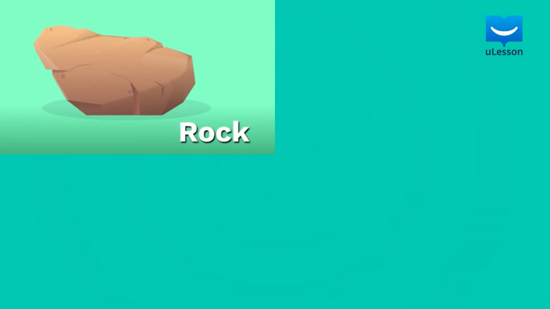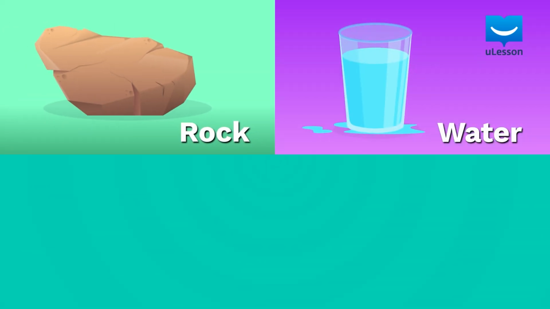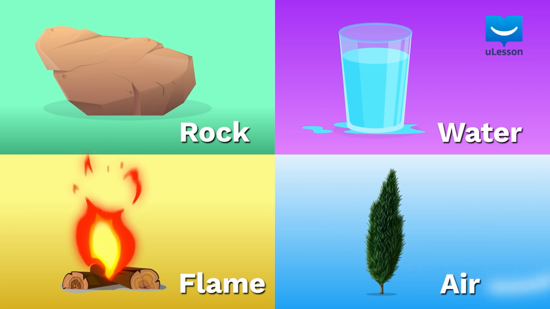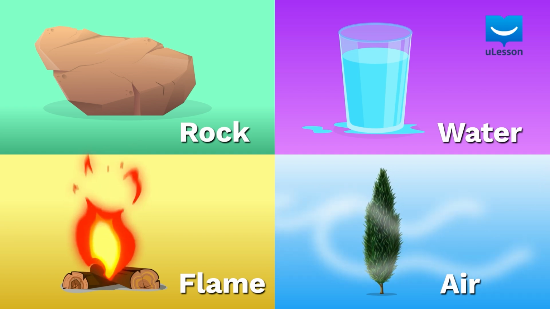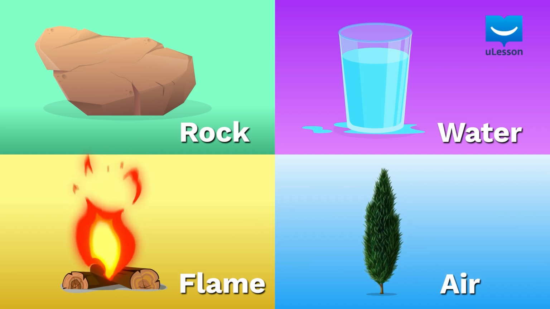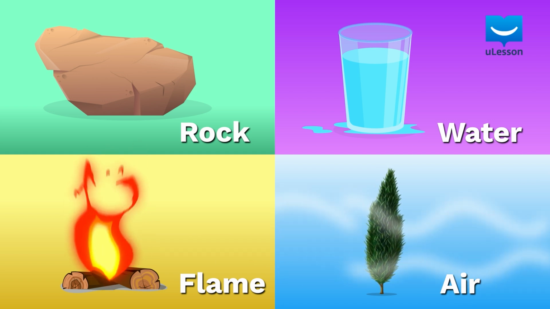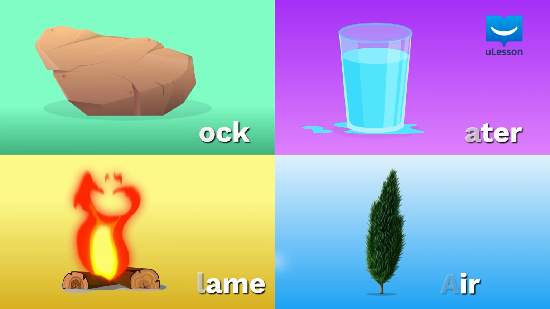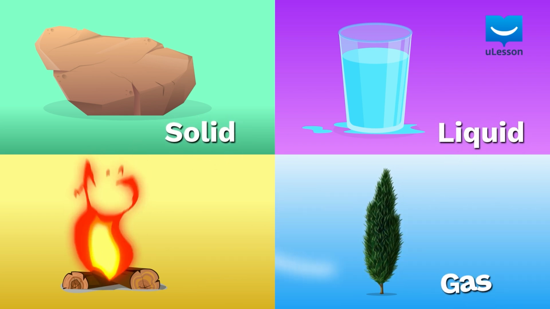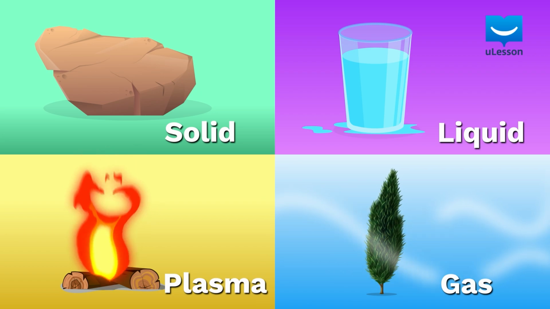We'll look at a rock, water, air, and flame. All these examples of matter are not in the same state. So we'll try to identify the states of matter displayed here. Matter can exist in 4 basic states. They are solid, liquid, gas, and plasma.